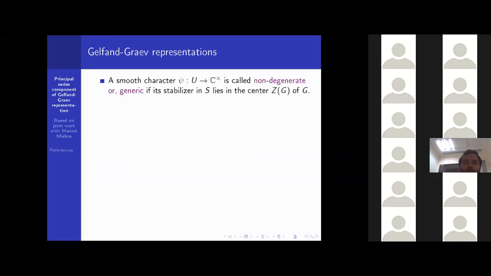So now we'll introduce the Gelfand-Graev representation. A smooth character psi of U is called non-degenerate or generic, or sometimes called principal, if its stabilizer in S lies in the center of the group G. There are many other equivalent definitions also, so we are fixing it here.